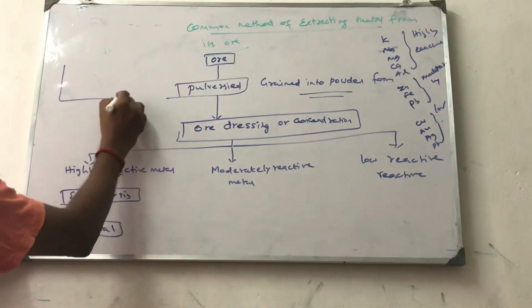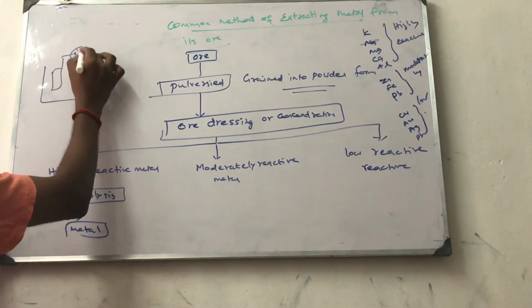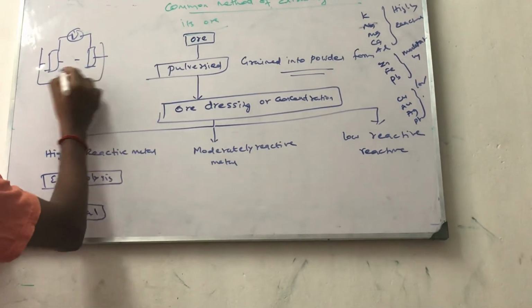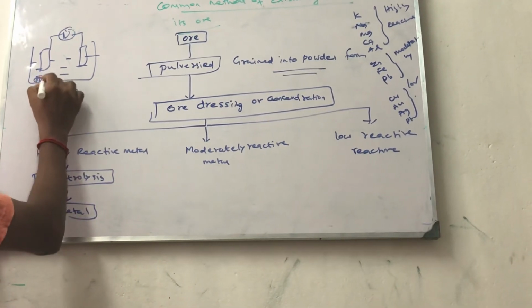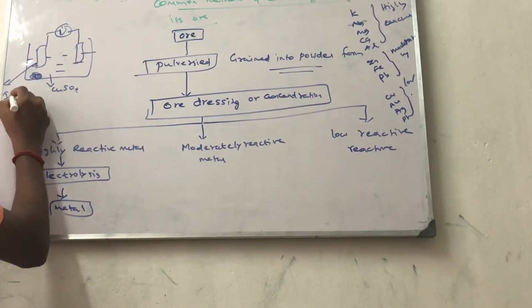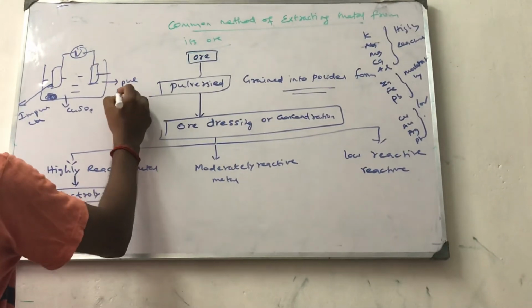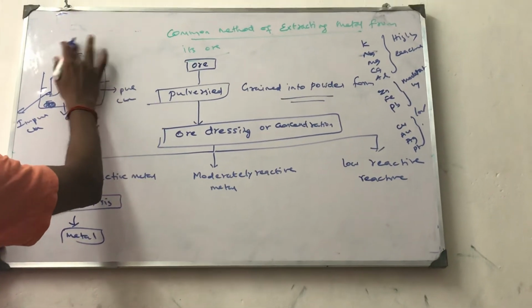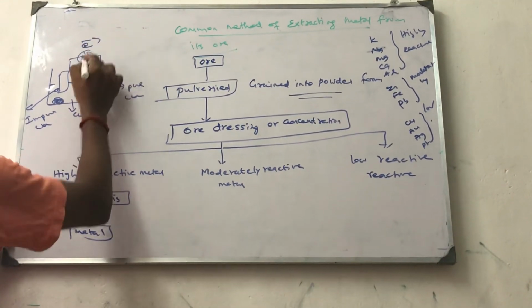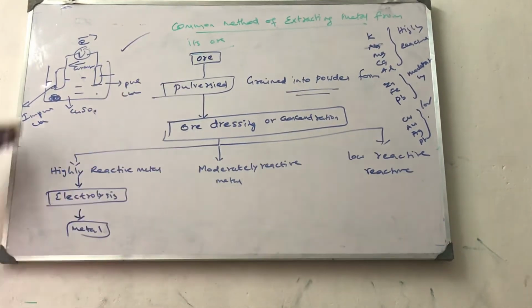See, this is connected to a voltmeter: copper sulfate CuSO4 electrolyte, anode mud, impure copper, pure copper. So this we learned in 10th standard.